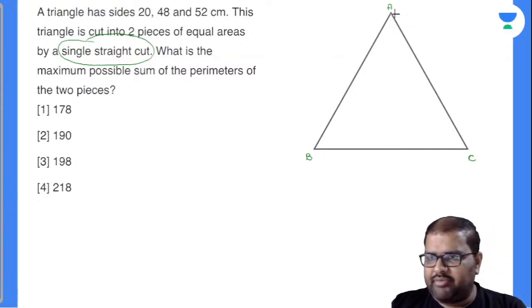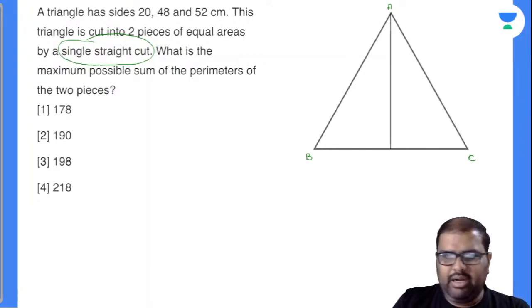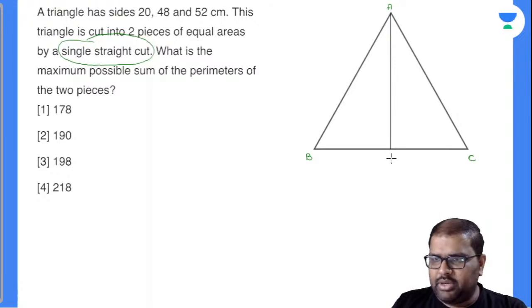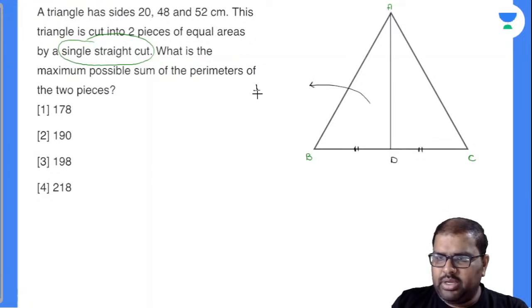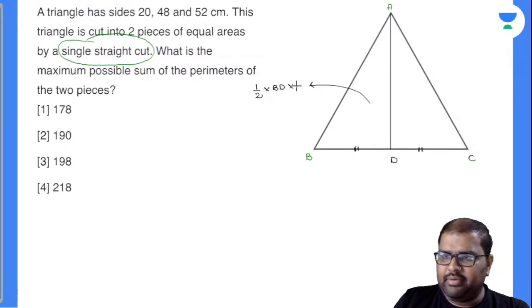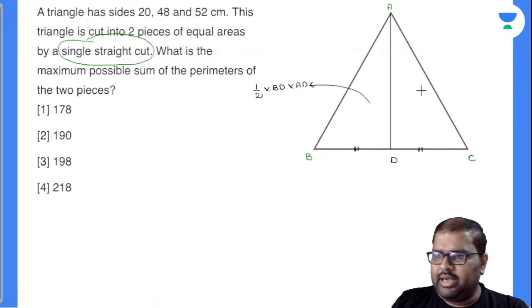Now see here, I have dropped a line segment from A to BC. I will take down this as D. Now you closely observe there. If this AD line segment divides the base into two equal halves, the area of the left part is half into base BD into height AD. The right hand side part area is also half into DC, or BD, both are same because they are equal, into AD.